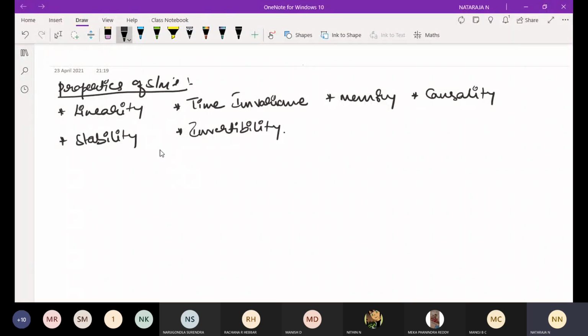Most of the time in the problems they will not ask this one; they will ask linearity, time invariance, memory, causality and stability. Okay, we'll discuss one by one. First we'll discuss the theory concept of each property, then we'll discuss the problems. Take the first one, linearity. Make a note of this.